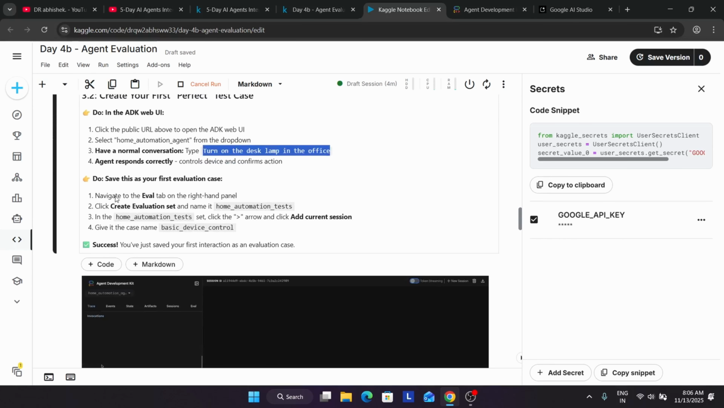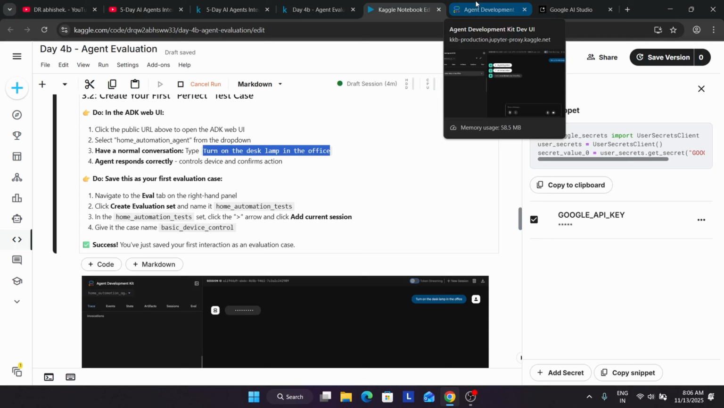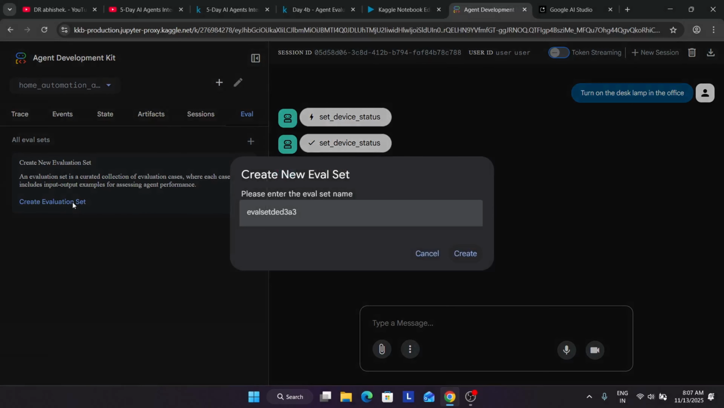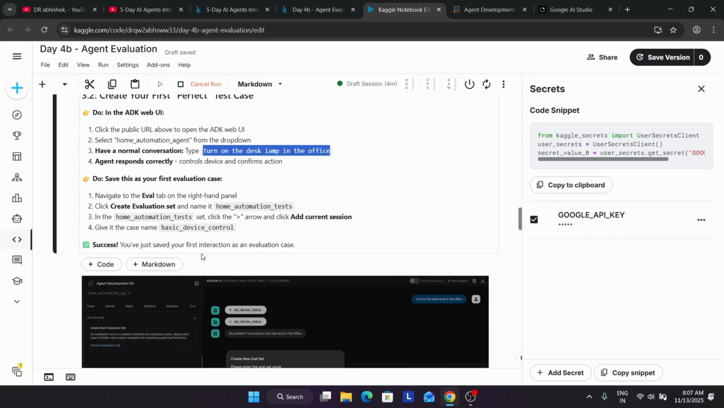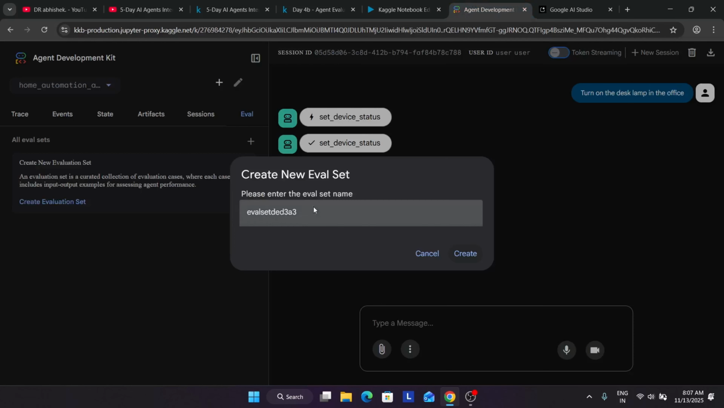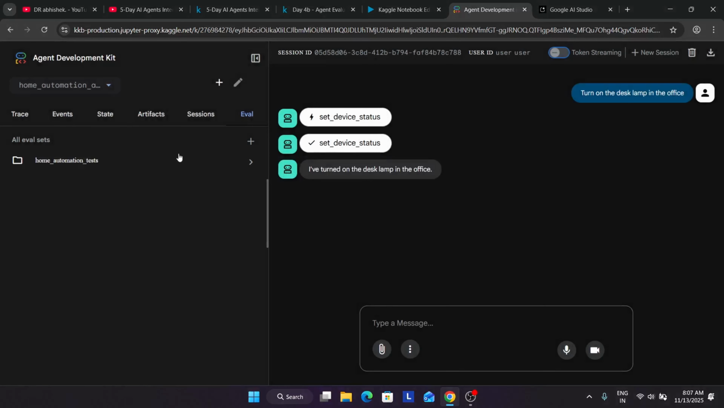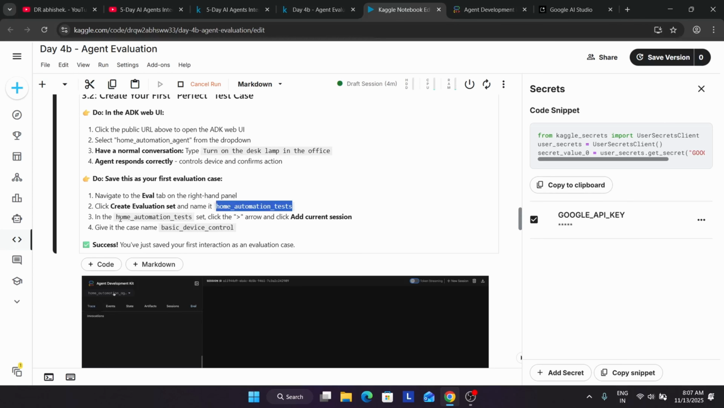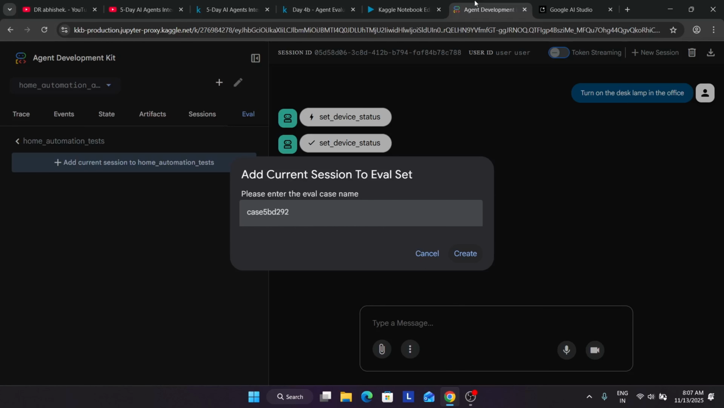Now here we have to navigate to the evaluation page and create an evaluation set. So here you can see we have to click on create evaluation set. For the name, I think we have to copy the name from here and click on create. Once it is created, you can see we have added the current session. Then we have to name it basic device control. We are just naming it.